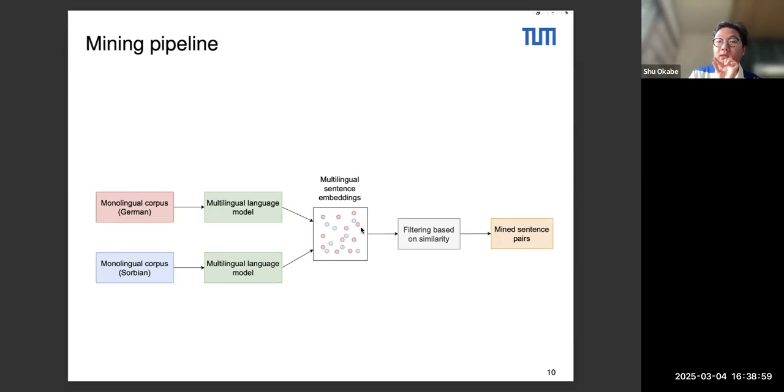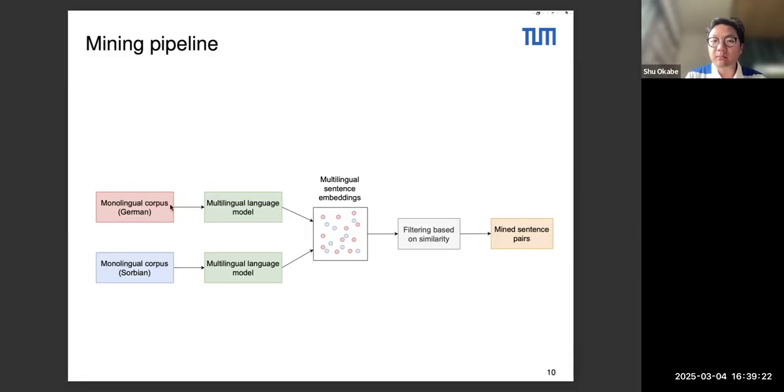Once we compute the similarity scores between several possible pairs, we can then filter the sentences according to the similarity and only keep sentence pairs for which there is a high enough similarity score. And this will give us our mined parallel corpus.